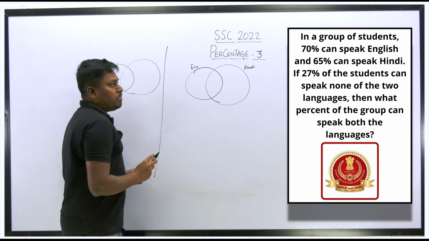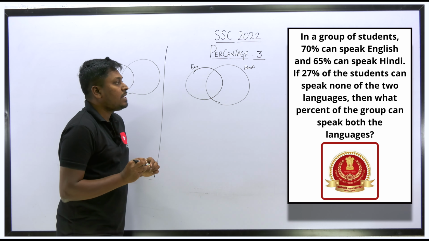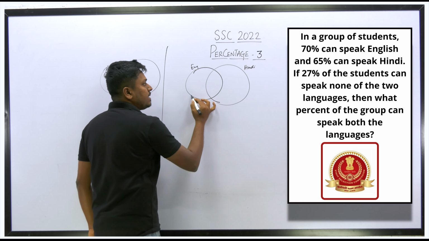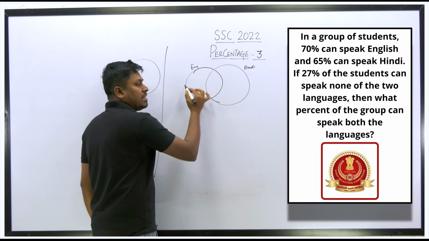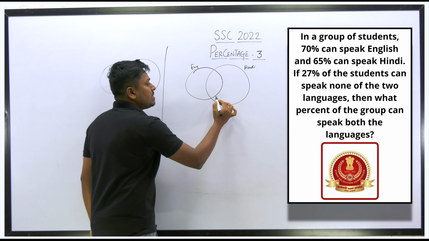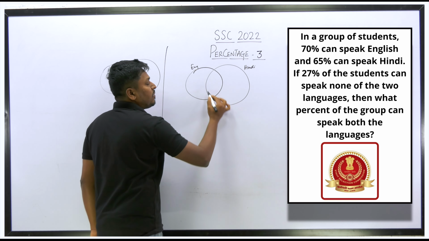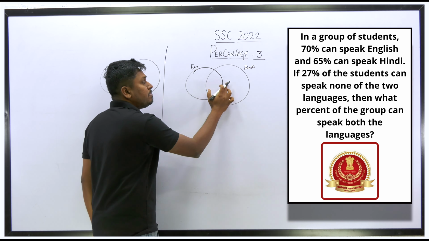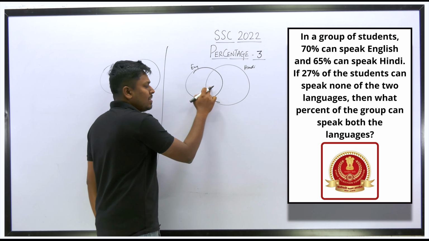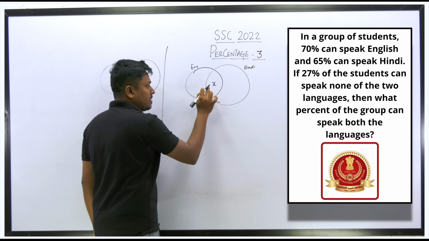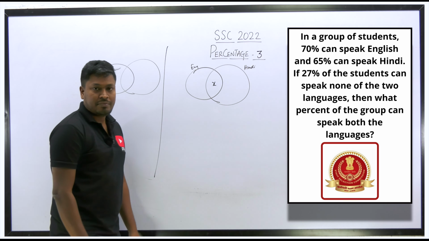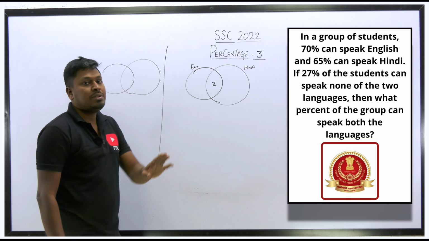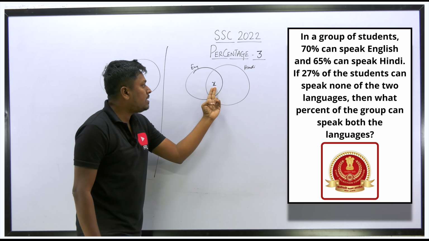Now, in a group of students, 70 percentage can speak English, which means this complete circle should be 70 percentage who are speaking English. Similarly, this complete circle is for the students who are speaking Hindi. But we don't know how many students speak both the languages. So let me keep this as x, because our target is to find the value of x here, because we need to find what percentage of the group can speak both the languages. Both English and Hindi is unknown.